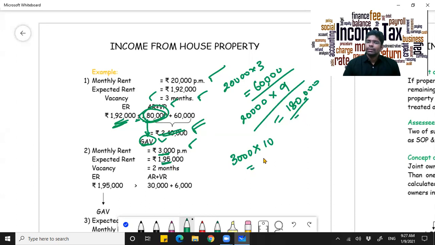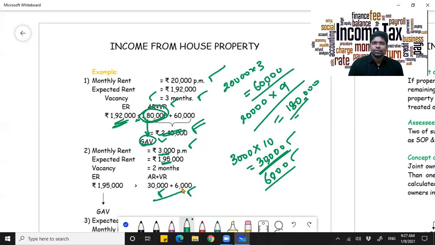So for the period it was occupied, you will calculate 30,000, and for the vacant period, that is 6,000, you will also add. Both together accumulate to 36,000. So any day 1,95,000 is greater than 36,000, so 1,95,000 will be your gross annual value.